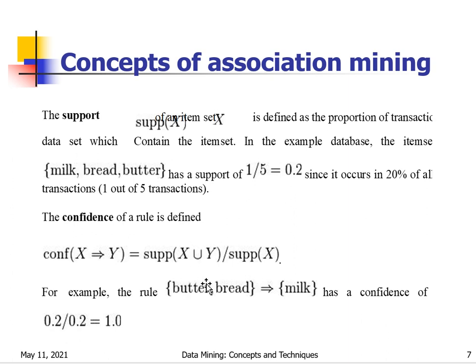Support of X union Y is all the items. Bread, butter is the item set X, and milk is Y. So X union Y means bread, butter, milk, all the items, which appear in only one transaction, 1 by 5. Bread, butter, those 2 items also appear in only one transaction, the fourth transaction. That's why it is also 1 by 5, that is 0.2 by 0.2. It means 1. So this is the confidence.